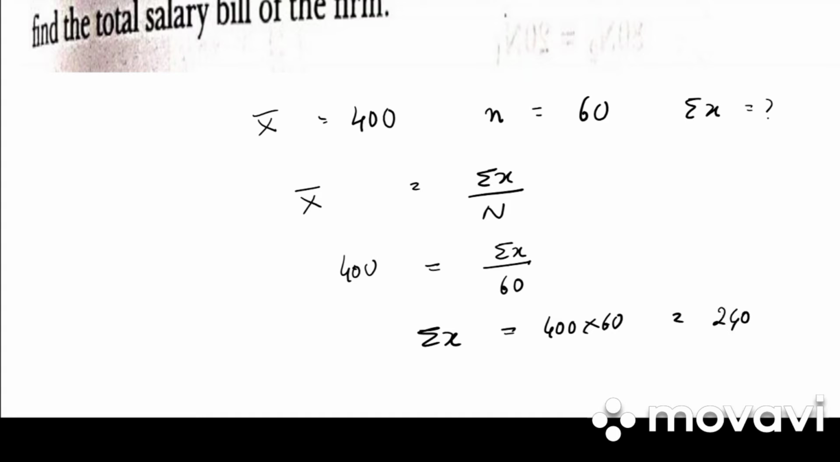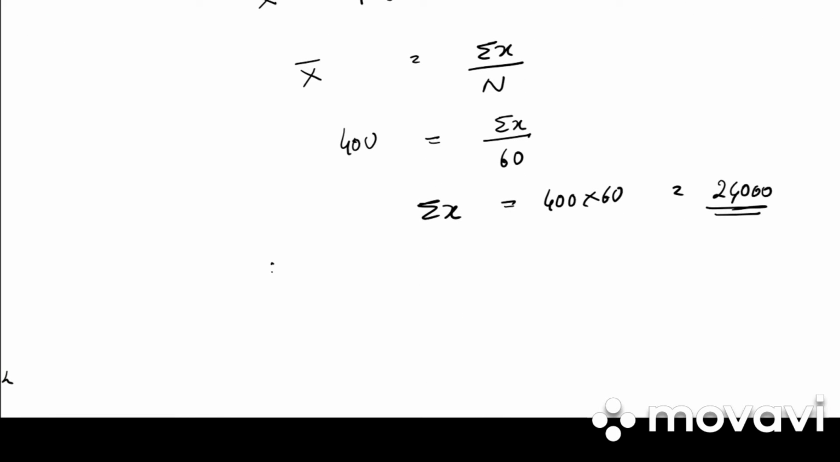If the average salary of the firm is 400 and the number of workers is 60, find the total salary. So they have given us x bar 400. They have given us number of workers 60. We need to find out total salary. So x bar is equal to summation x by n. 400 is equal to summation x divided by 60. Summation x will be 400 into 60, that is 24,000. Therefore, total salary is rupees 24,000. Clear?